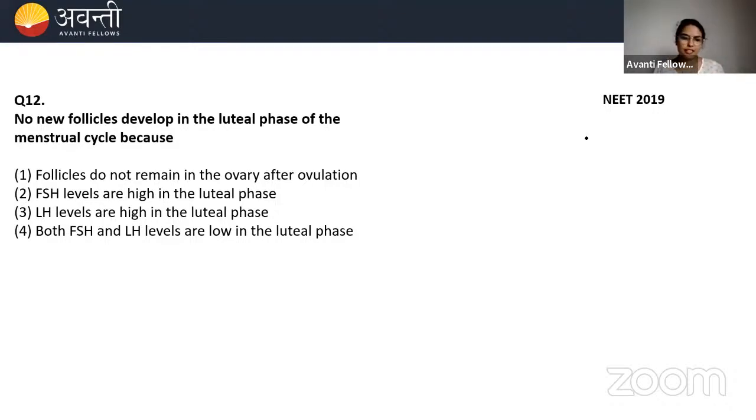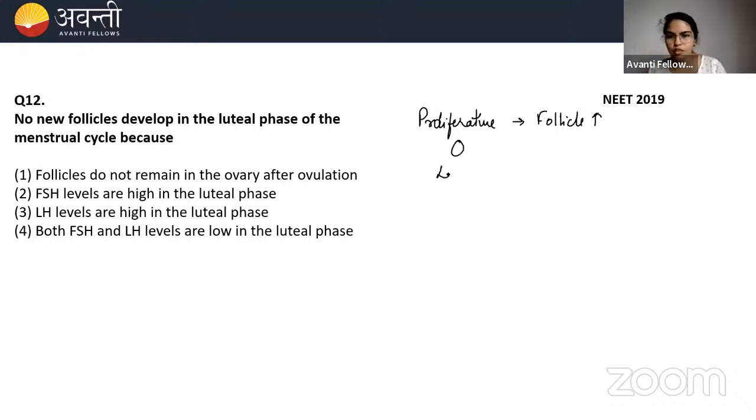Okay. Let's see which is the correct option here. So what happens, beta, during the menstrual cycle in the proliferative phase? During the proliferative phase, there is a growth of follicles. These follicles will grow and eventually become the Graafian follicle. The Graafian follicle, during ovulation, will release the egg, right? So after that comes the luteal phase.